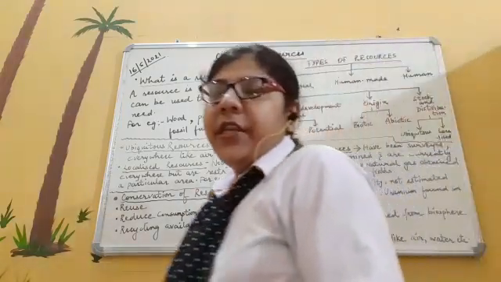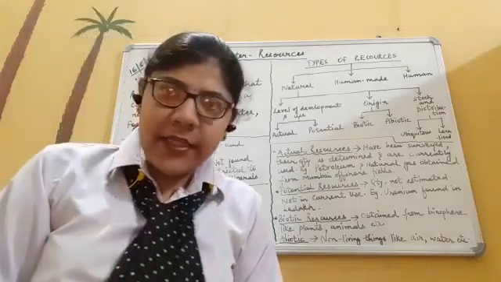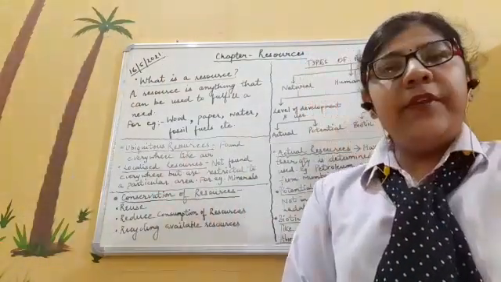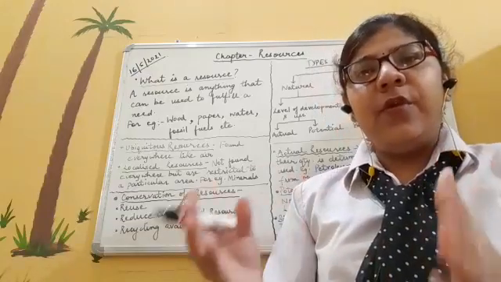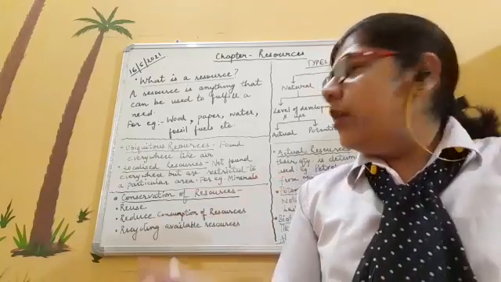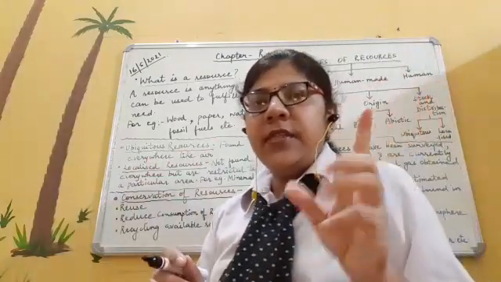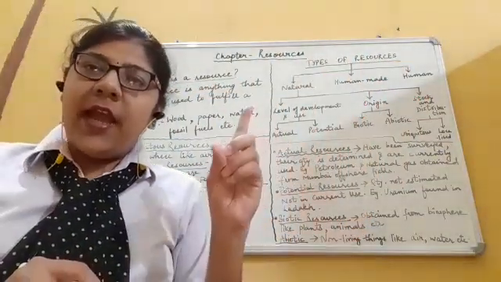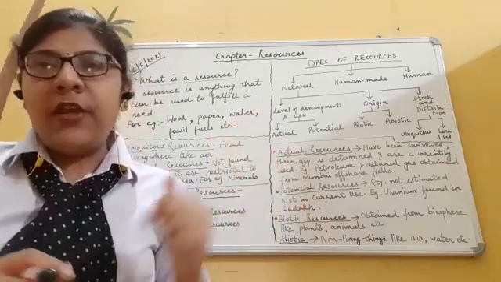So quickly, let's have a recap done. Number one, a resource is anything which is basically fulfilling our need, our requirement. Like we can say air, water, plants, animals, paper, fossil fuels, coal, petroleum, natural gas, all are resources. We discussed three types of resources: natural, human made and human. Natural were further divided into actual, potential, biotic, abiotic, ubiquitous and localized.